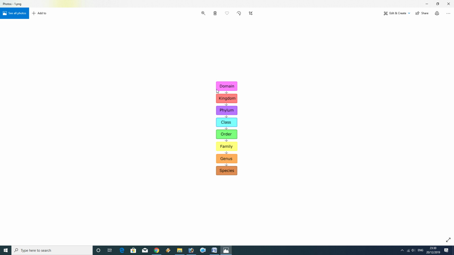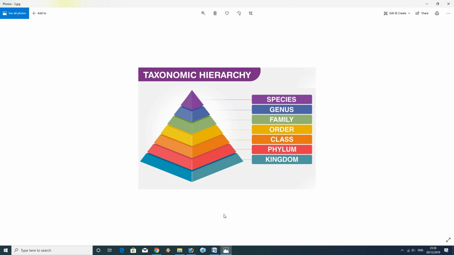So domain, kingdom, phylum, class, order, family, genus, and species are called the system of classification, or the hierarchy of classification.